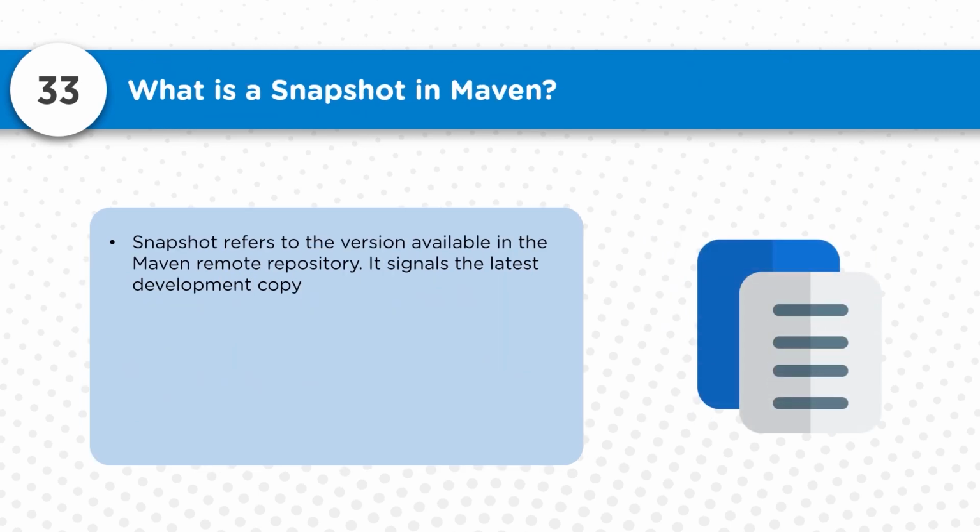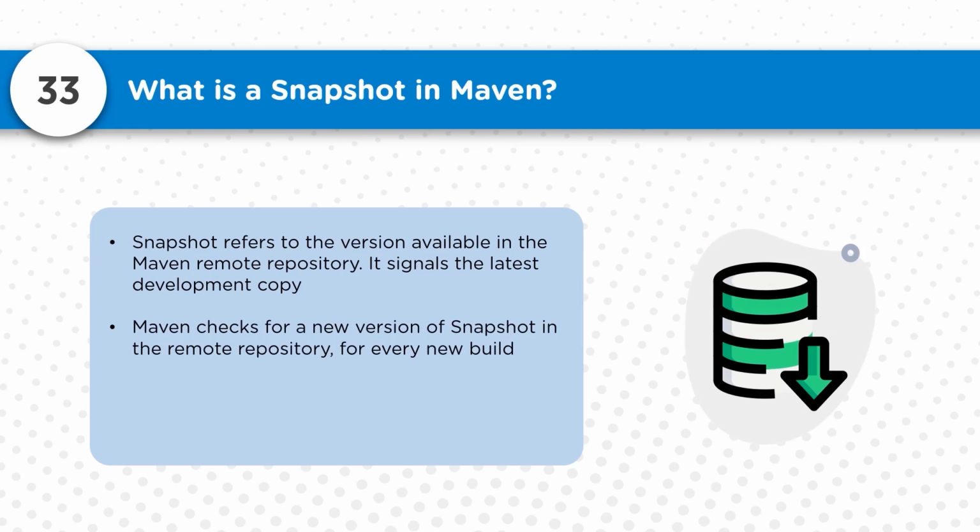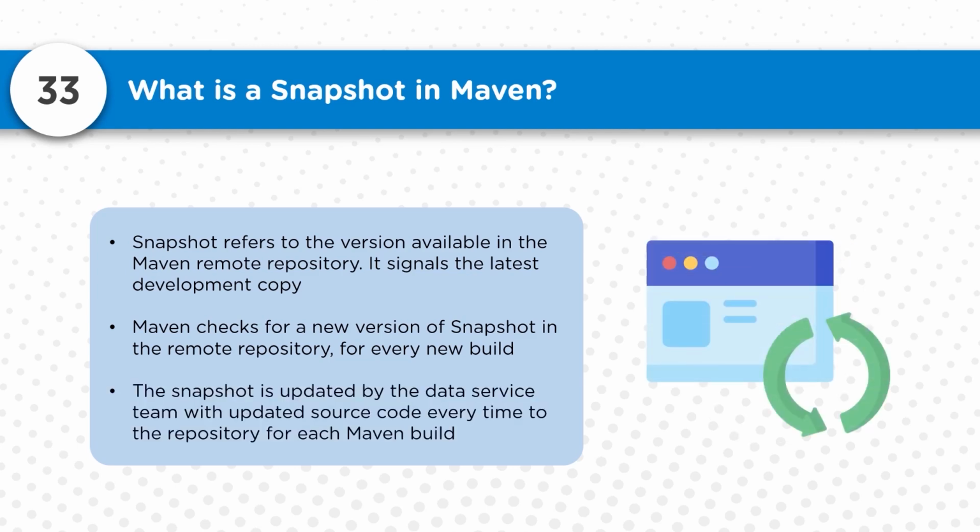Now what exactly is a Snapshot in Maven? Snapshot refers to the version already available in the Maven repository. It signifies the latest development copy. Maven checks for a new version of the Snapshot in the remote repository for every new build. So during the build process, a new Snapshot version is downloaded, and the Snapshot is updated by the development team with updated source code to the repository for each Maven build. So Snapshot is something we will be using very frequently. We will be updating the version frequently, and we will try to explore and do modifications.